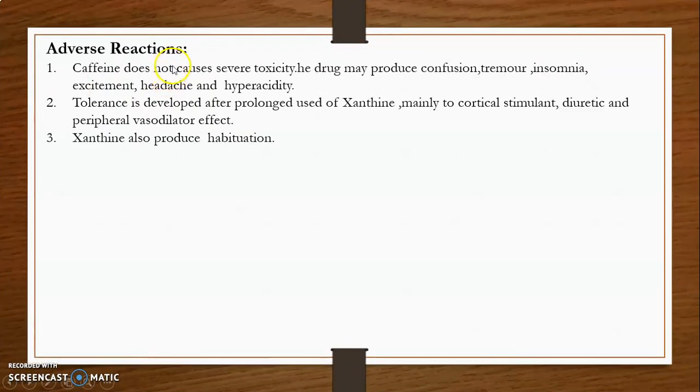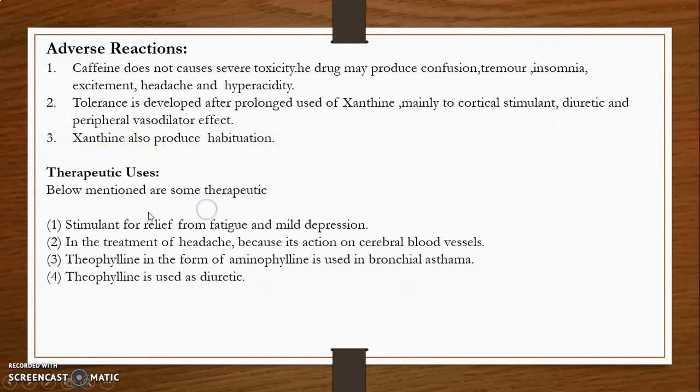Then adverse effects of xanthines. Caffeine does not cause severe toxicity. The drug may produce confusion, tremors, insomnia, excitement, headache and hyperacidity. Tolerance develops after prolonged use of xanthines, mainly to the cortical stimulant, and then diuretic and peripheral vasodilator effects are also seen. Xanthines also produce habituation.